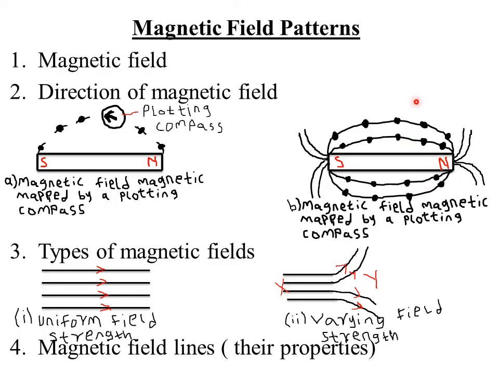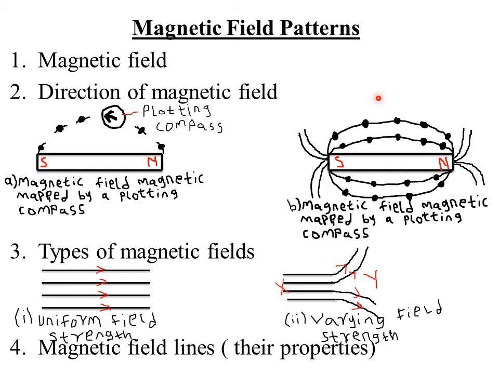If you take a nail and bring it closer to a magnet, somewhere here, it will not be attracted. But bring it closer to the magnet, and it will always be attracted. So we have a certain region within which a nail or any other magnetic material, when placed closer to that magnet, will either be attracted or, if they are like poles, will always repel each other.